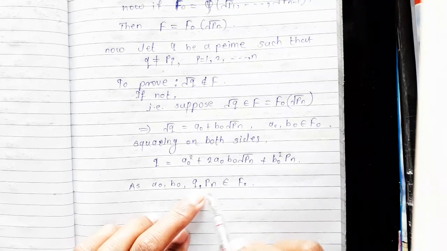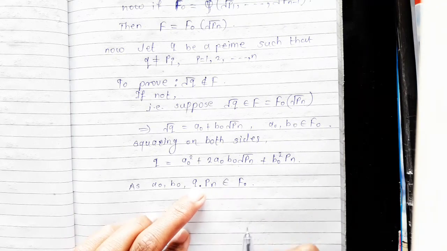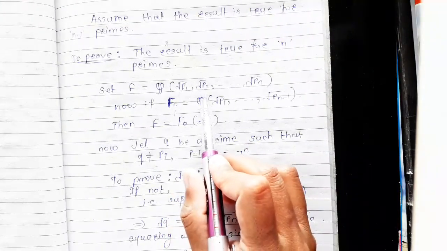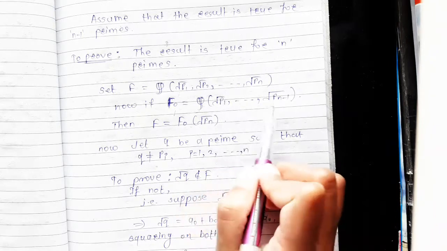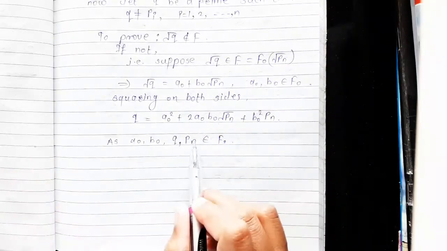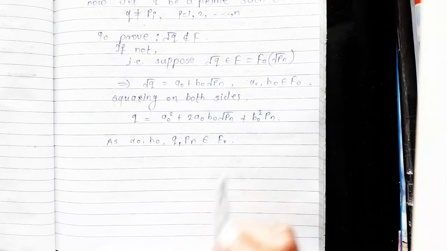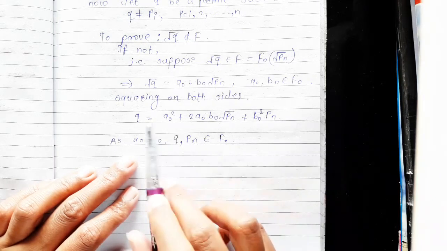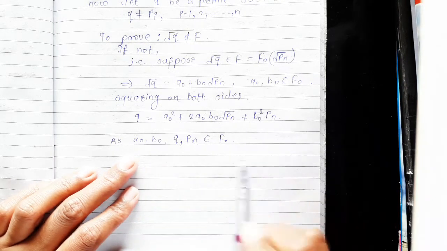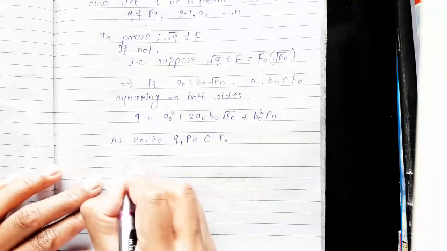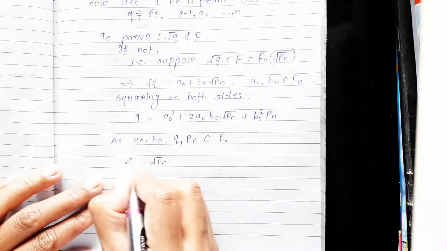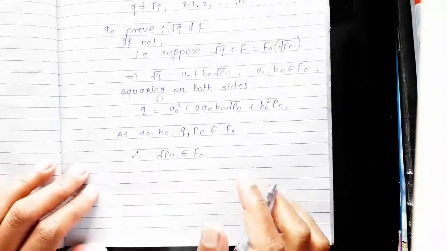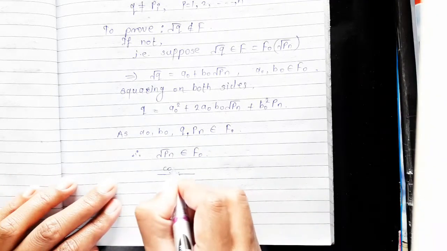Now Q and Pn are prime numbers, and these prime numbers belong to the set of rationals, and F0 is equal to the smallest subfield of reals containing the rationals and root of P1 up to root of Pn minus 1. Therefore Q and Pn are also members of field F0. As A0, B0, Q, Pn are members of field F0, this gives that Q, A0 square, B0 square, Pn are also members of field F0, and therefore this root Pn is also a member of field F0.